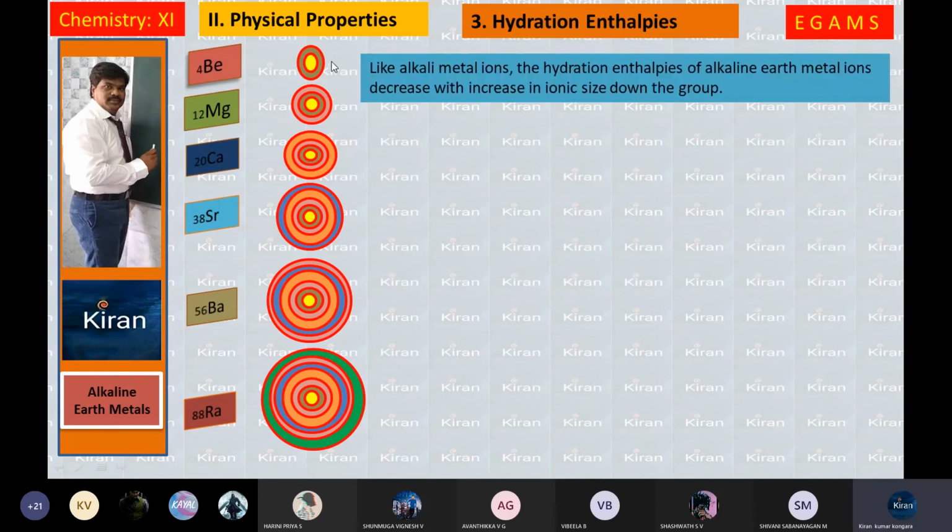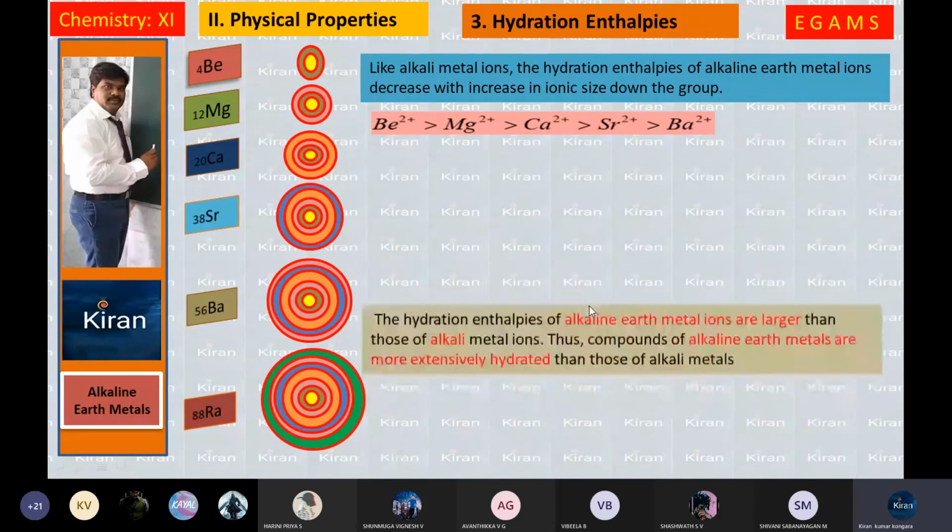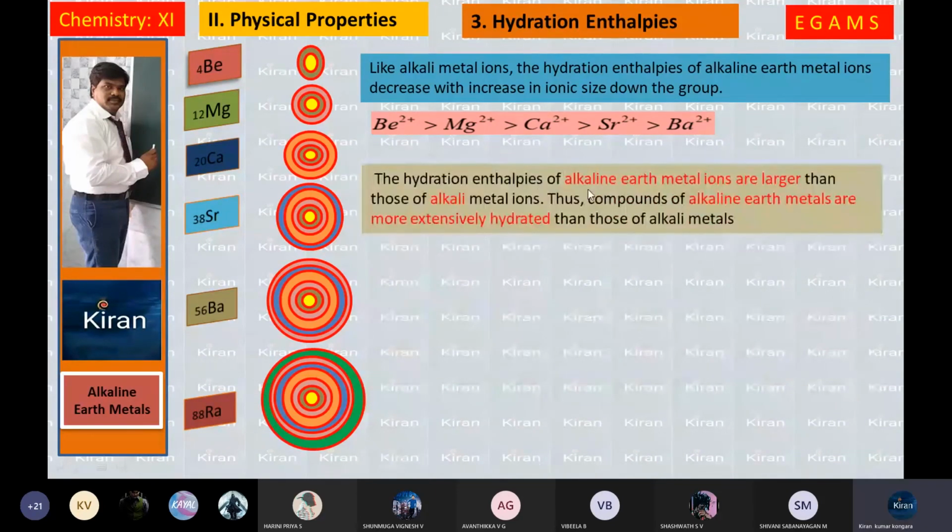Hence, the hydration enthalpies decrease from top to bottom. Beryllium has higher hydration enthalpy than barium because of its smaller atomic size. The hydration enthalpies of alkaline earth metal ions are larger than those of alkali metal ions. Thus, the compounds of alkaline earth metals are more extensively hydrated than those of alkali metals.